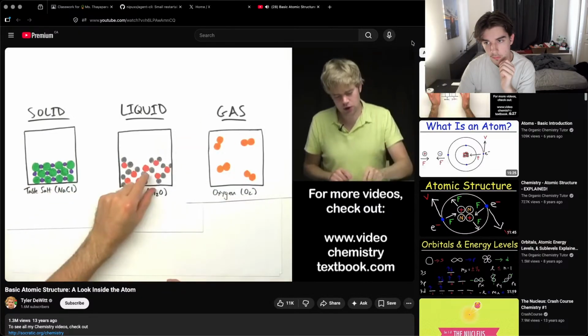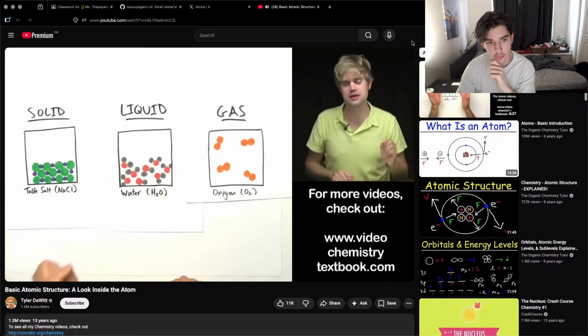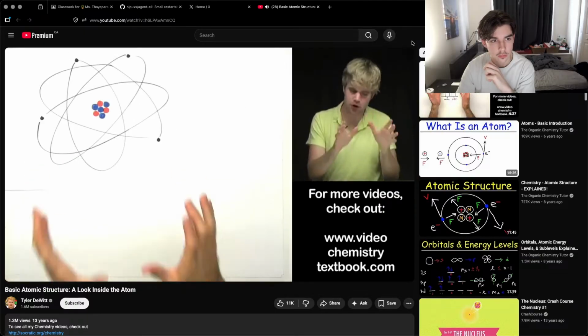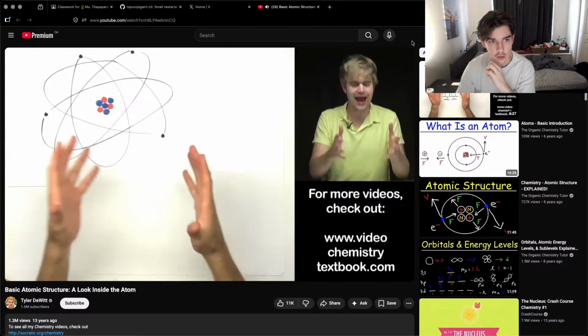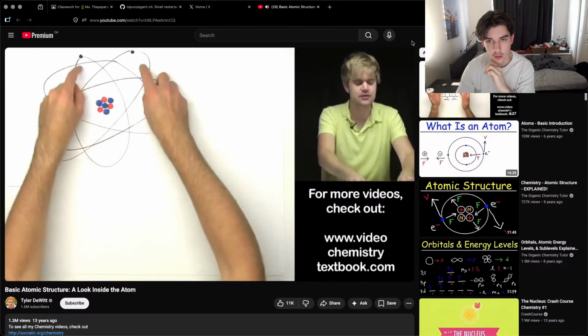Now, what I want to do now is look even closer at an atom. Let's take one of these atoms here and zoom in even more so we can see what's inside it. Here's a magnified view of one atom. It's not a perfect representation of exactly what an atom looks like, but it's close enough for right now. And check this out. The atom itself is made up of even smaller things. Right, so we said atoms are like a building block for all stuff, but then if you look at an atom, it has even smaller building blocks that make it up.